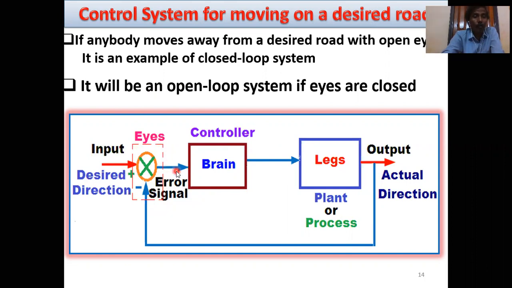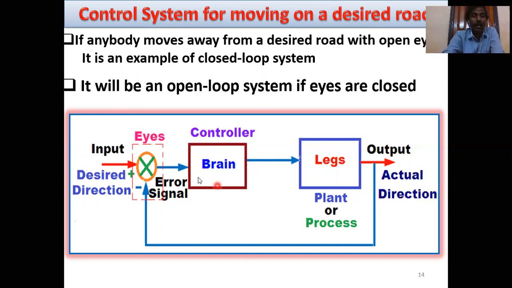This output is the actual input of the brain, which is the controller of the system, and the brain instructs. This signal controls the plant or process, which in this case is the legs, and this is the output. What is the output? The actual direction.